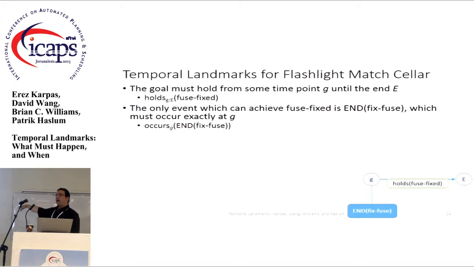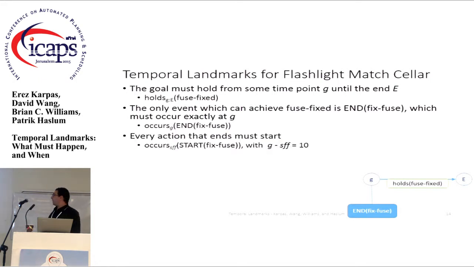It's not part of the STN I'm building here, or TPN really. Right. So I know that fixed fuse has ended, and therefore it must have started, okay? And so we have occurs starts fixed fuse at time point SFF with a temporal constraint saying that their separation is 10 because the duration of fixed fuse is 10.